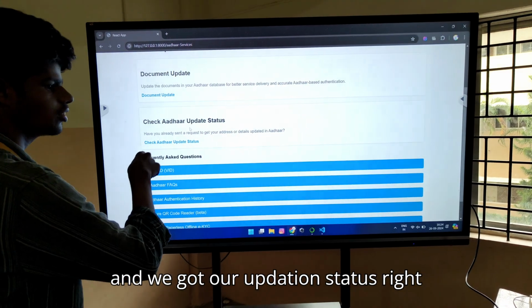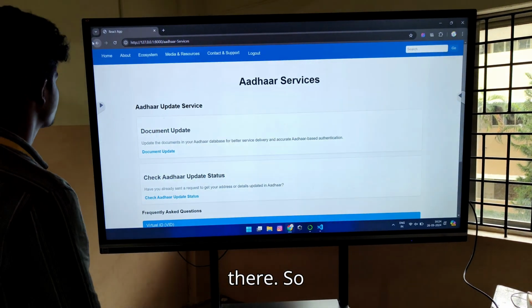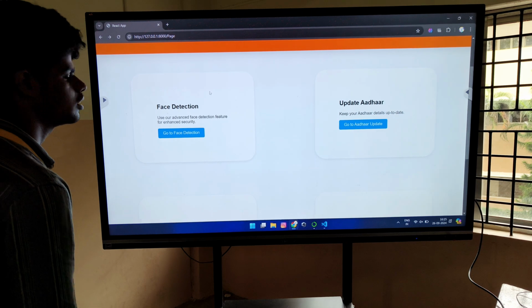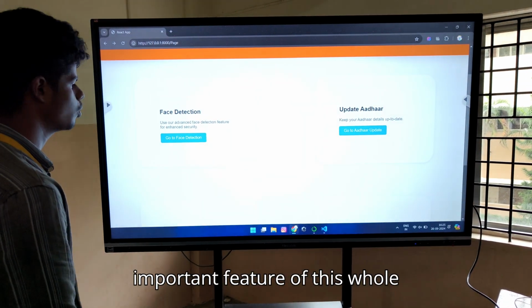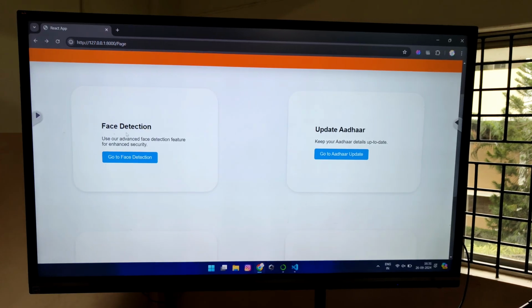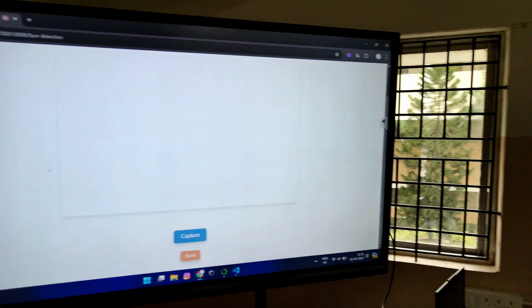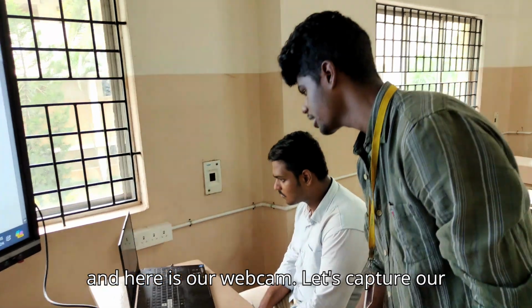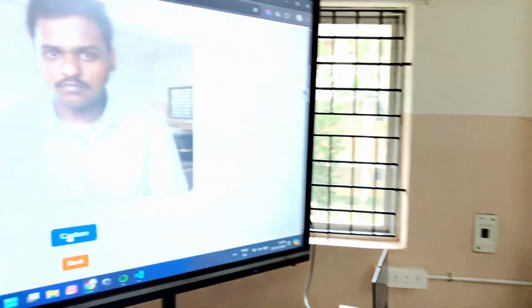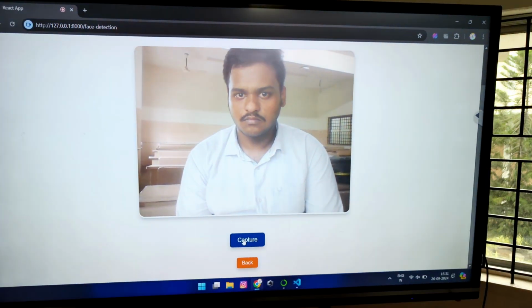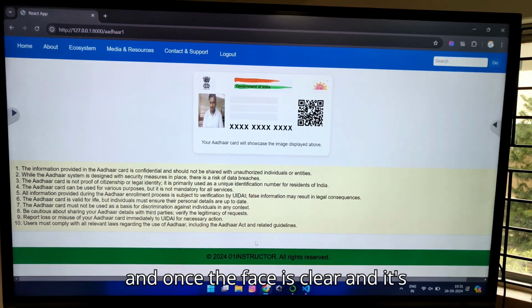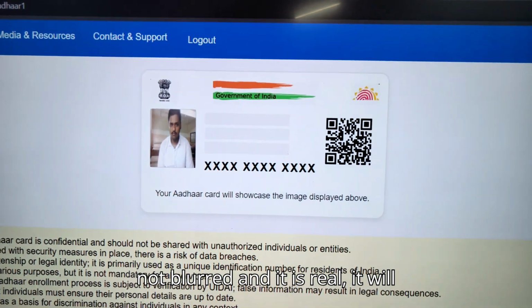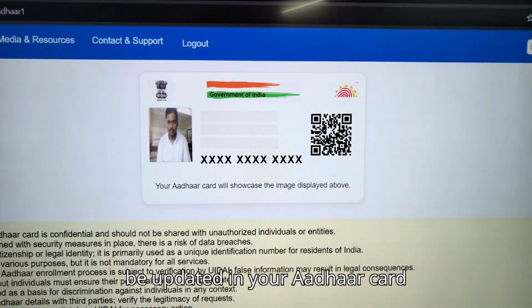Now let's check the most important feature of this whole application. Here is our webcam. Let's capture from the webcam. Once the face is clear, not blurred, and real, it will be updated in your Aadhaar card.